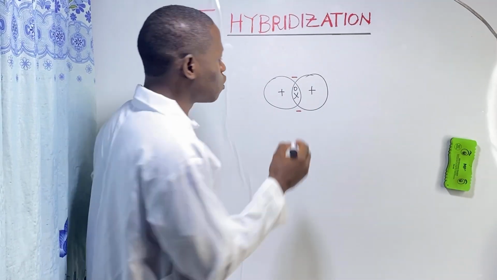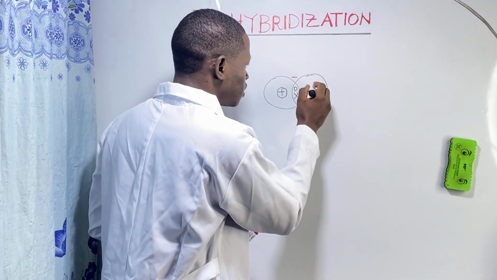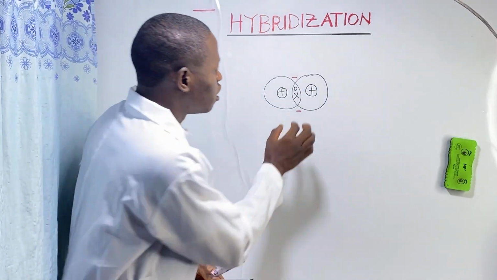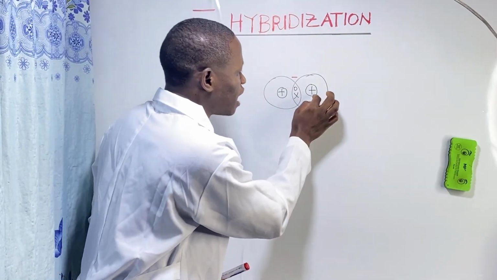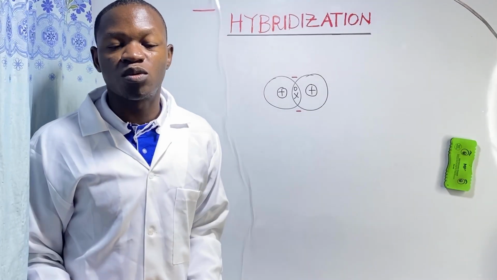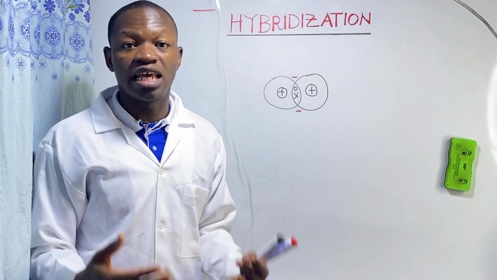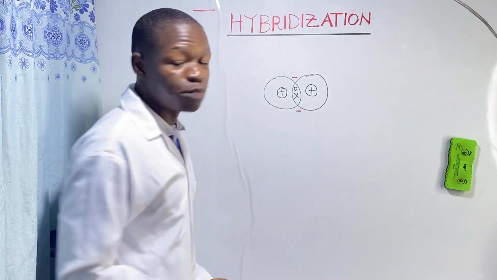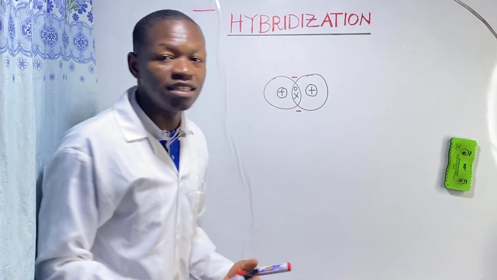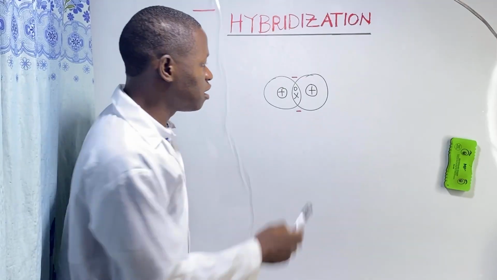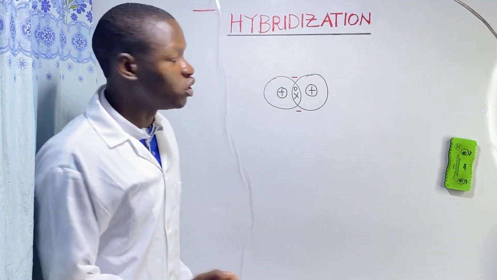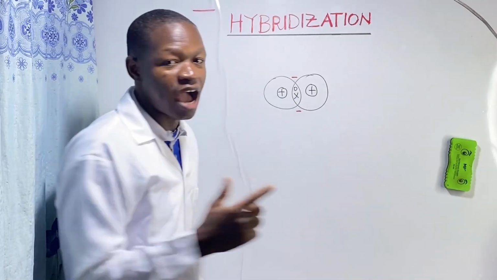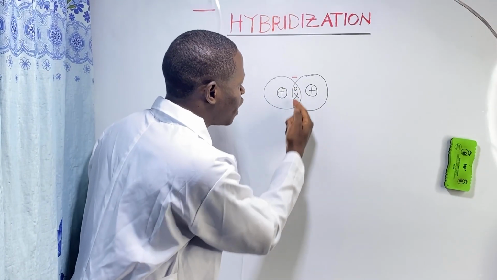And how is the nucleus? The nucleus is positive. So the negative electrons and the positive nucleus experience electrostatic force. Electrostatic force exists between charged bodies. So automatically there will be electrostatic force between the positive nuclei of the bonded atoms and the shared pair of electrons.